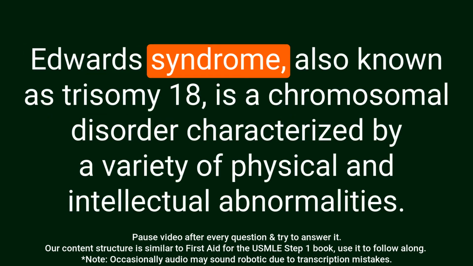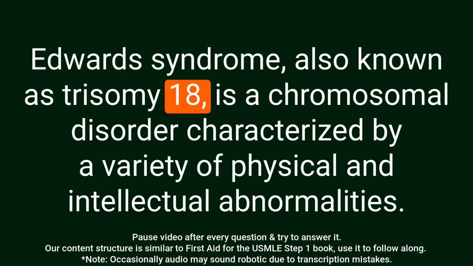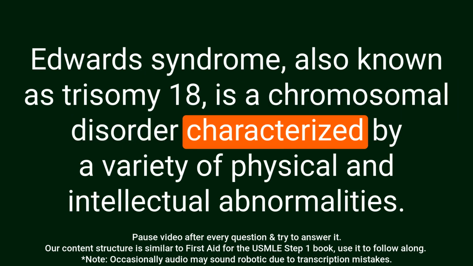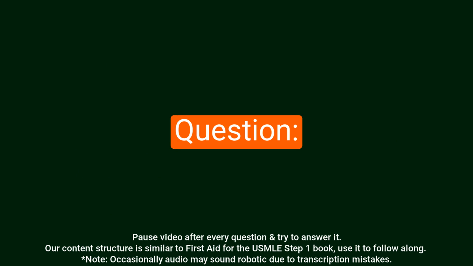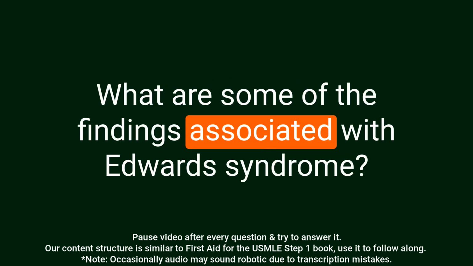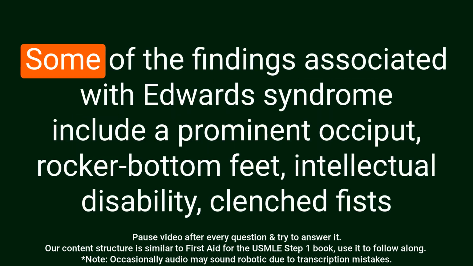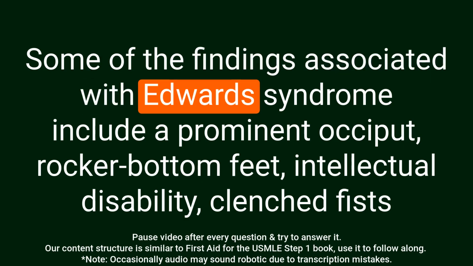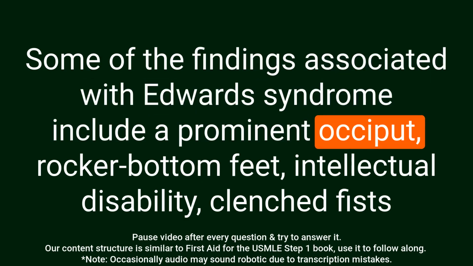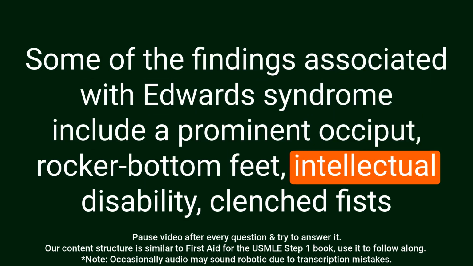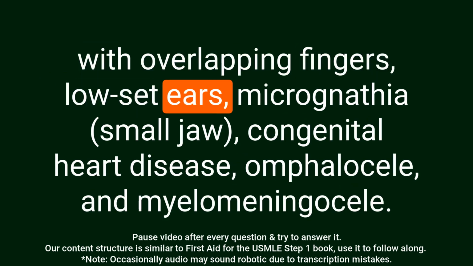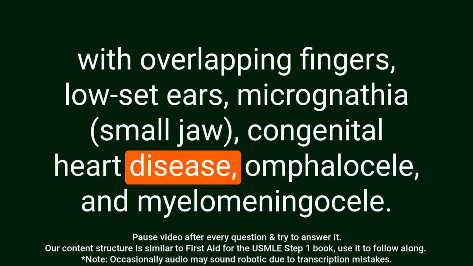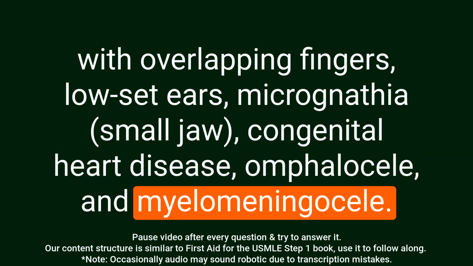Answer: Edwards syndrome, also known as trisomy 18, is a chromosomal disorder characterized by a variety of physical and intellectual abnormalities. Question: What are some of the findings associated with Edwards syndrome? Answer: Some of the findings associated with Edwards syndrome include a prominent occiput, rocker bottom feet, intellectual disability, clenched fists with overlapping fingers, low set ears, micrognathia, congenital heart disease, omphalocele, and myelomeningocele.